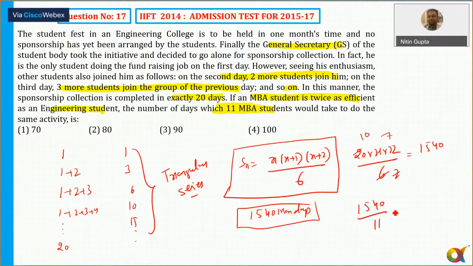So this is what I need to do here. So this is coming out to be how much? 1540 divided by 11 into 2, which will be equal to 70. The correct answer is option number 1, which is equal to 7. So they had mixed the work, time and work. Any doubts to anyone now? Very interesting question. चलिए आगे.